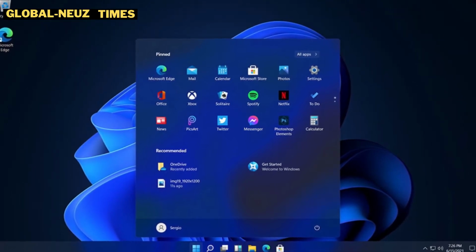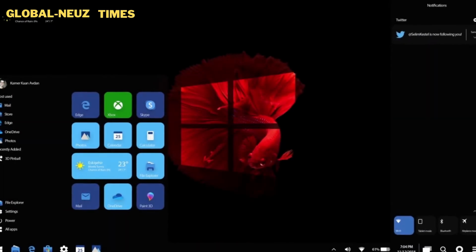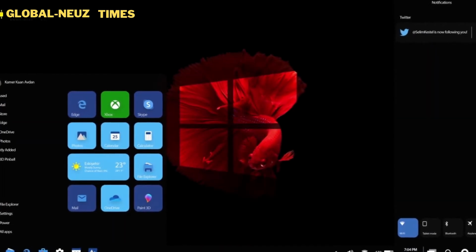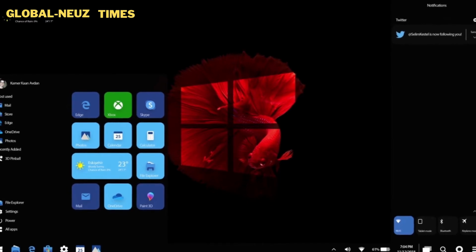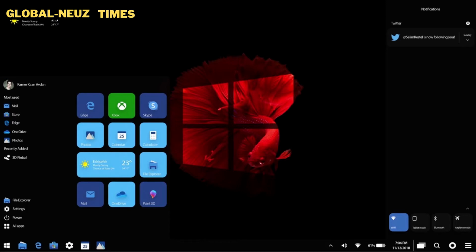The 10X version of Windows was originally built for dual-screen devices, but Microsoft has now put that work on hold. The new Start menu in Windows 11 acts more as a launcher in the leaked copy, allowing you to find recently used documents or favorite apps quickly. The live tiles that originally appeared in Windows 8 are now gone, but you can still move the Start menu to the left-hand side of the screen.